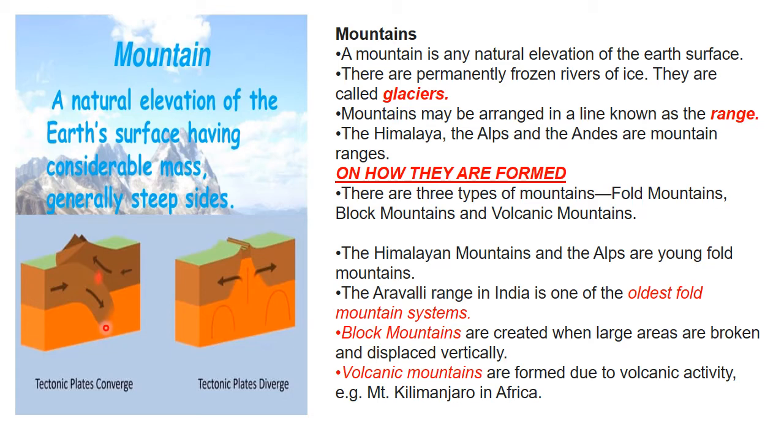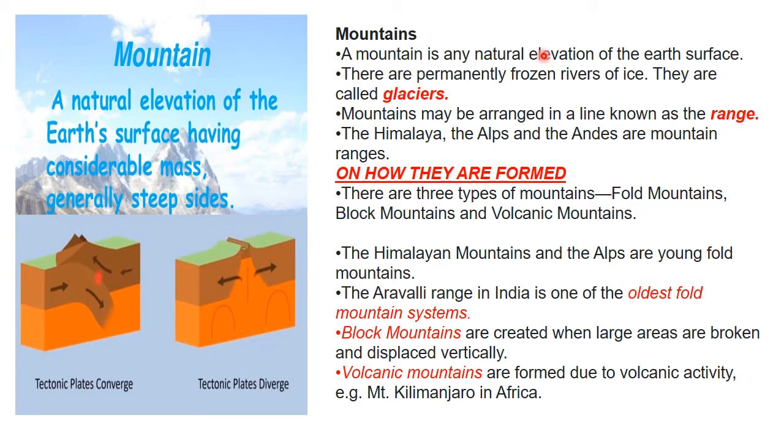Primarily, you have to understand that fold mountains form when the tectonic plates are coming nearer. They are coming nearer, and that means the tectonic plates will converge, that means they are coming closer to each other. And they will diverge, that means they are going away from each other.